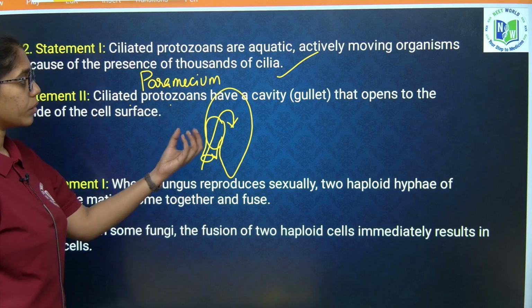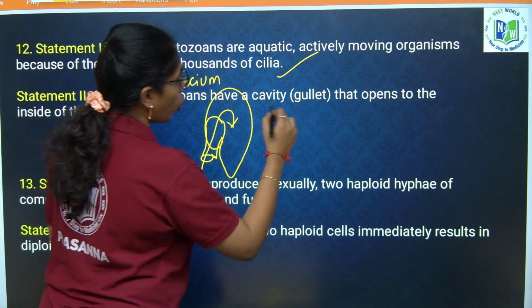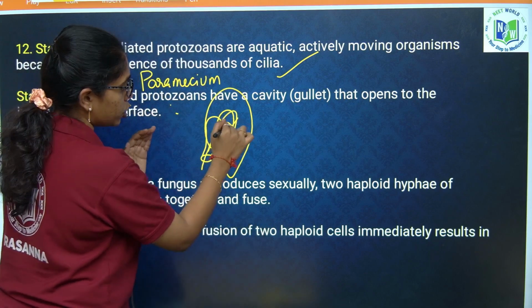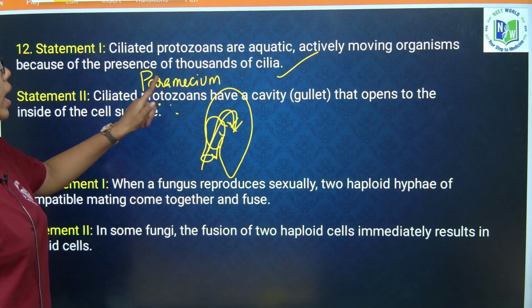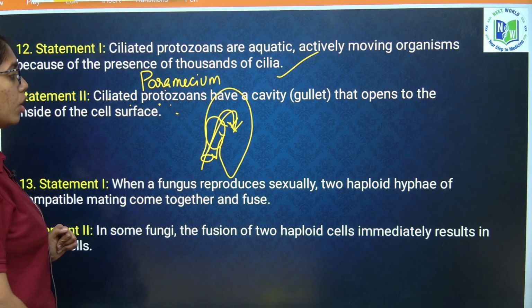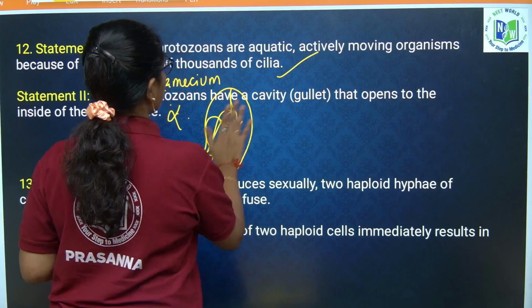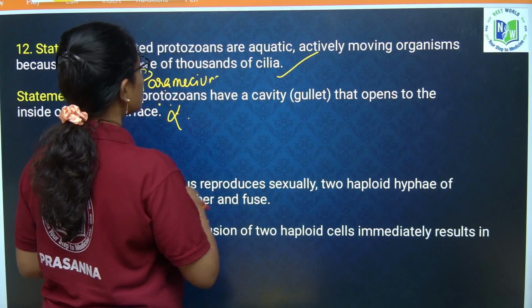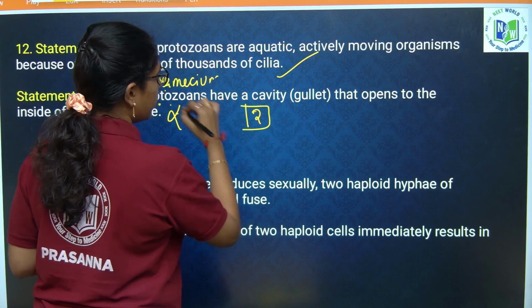Not that it opens to the inside. No, this is wrong. It opens to the outside so that it can consume the food. And it said all ciliated protozoans have a cavity. No, it is only paramecium that has the food cavity. So yes, this is wrong. When 1 is true and 2 is false, then our answer will be option 2.